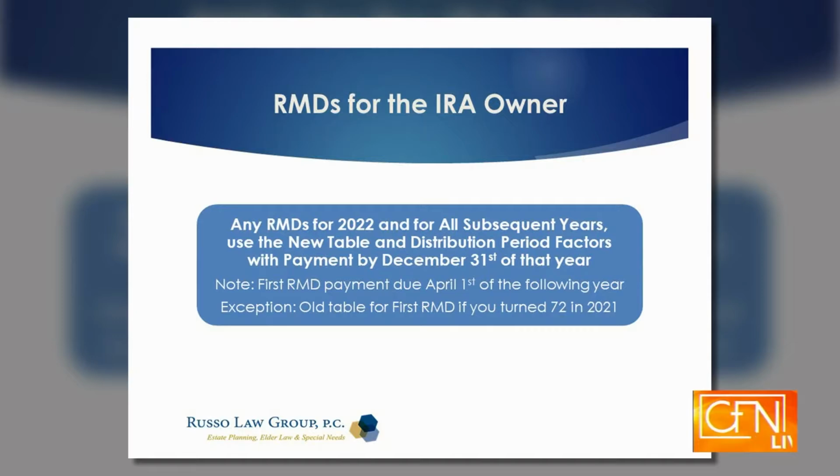There are exceptions: if you retired and reached age 72, or you reached age 72 with an IRA account in 2019, you use the old tables. The key point is that there are new tables. The benefit of the new table is that it's based on living longer, so you are required to take less out every year.